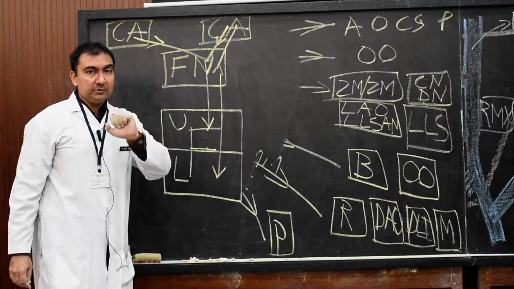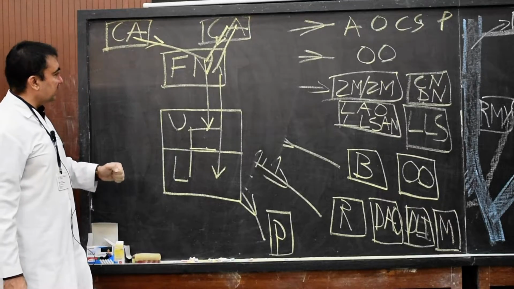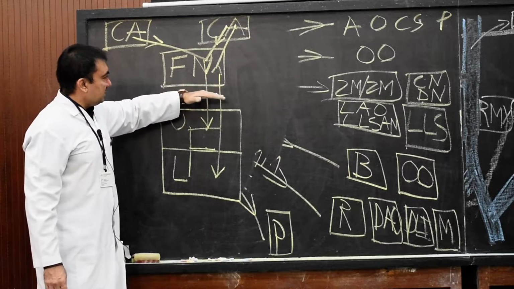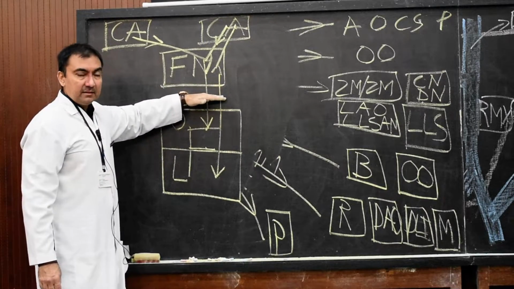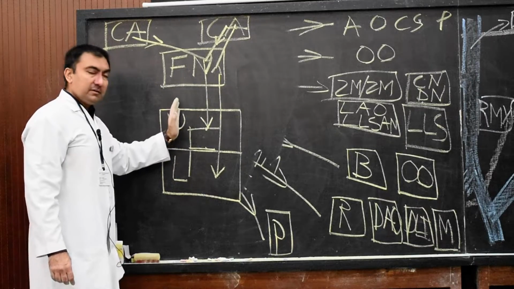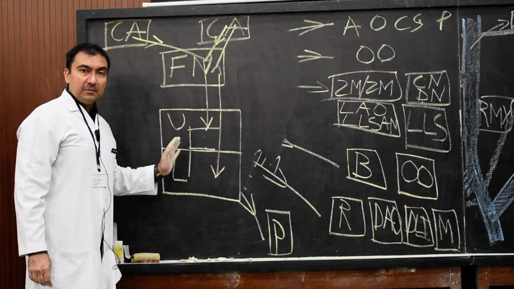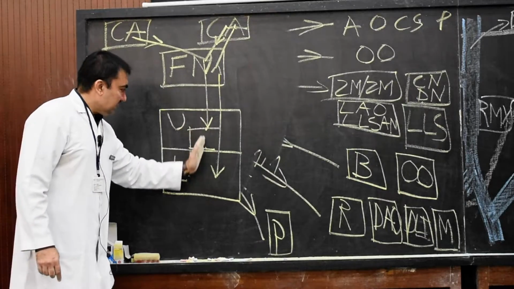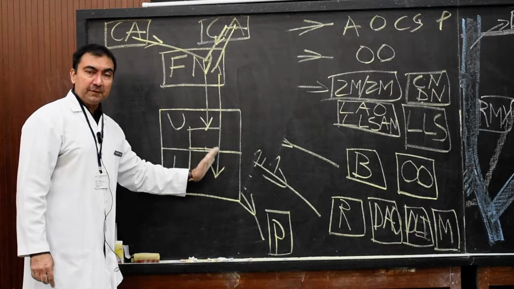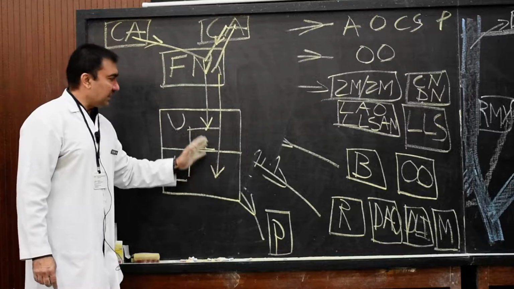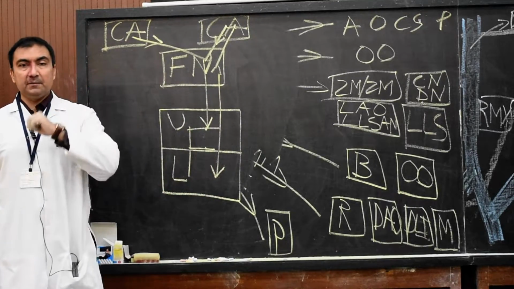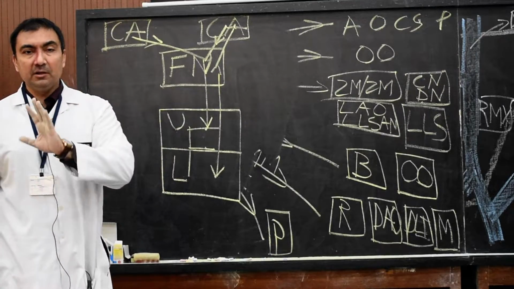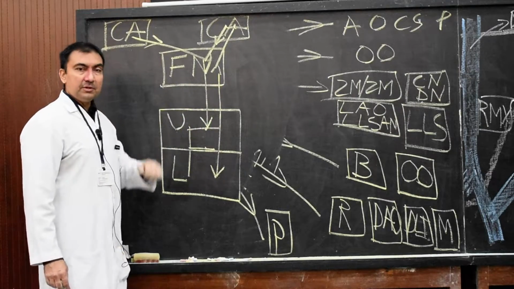So therefore, there are two types of lesions in the facial nerve. If the lesion is present in the infranuclear region of the facial nerve, infranuclear means below the facial nerve nucleus, then what will happen? Same half of the facial muscles are paralyzed, ipsilateral. That condition will be known as facial palsy or Bell's palsy, in infranuclear lesion of the facial nerve.